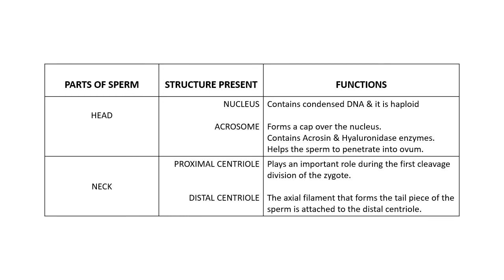The next part is the neck. The neck consists of the proximal centriole and distal centriole. Already we have studied this. The distal centriole forms the axial filament that forms the tail piece of the sperm, and the proximal centriole plays an important role during the first cleavage division of the zygote.